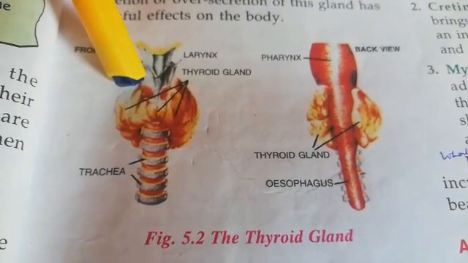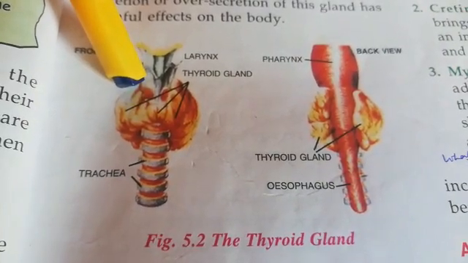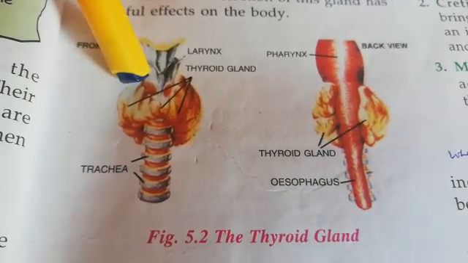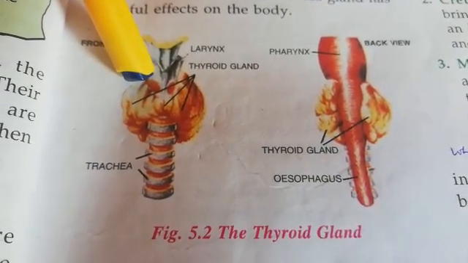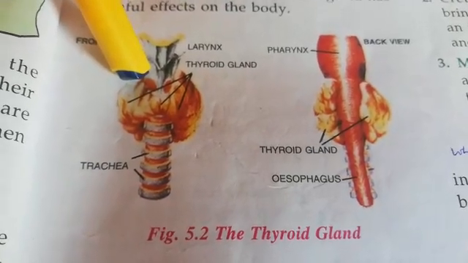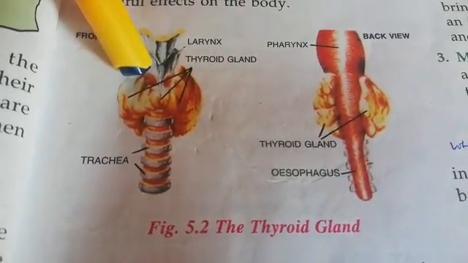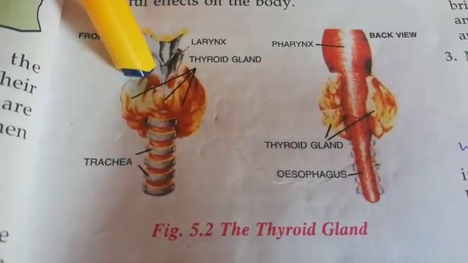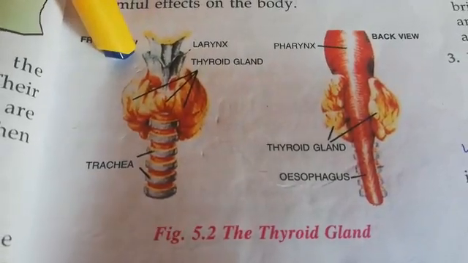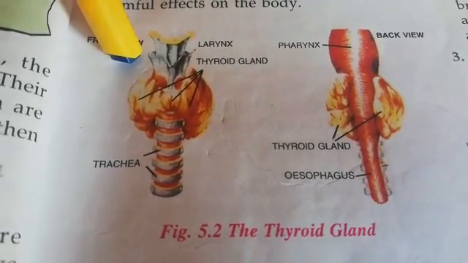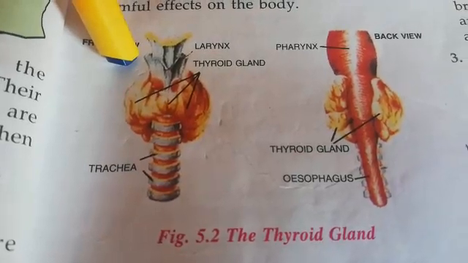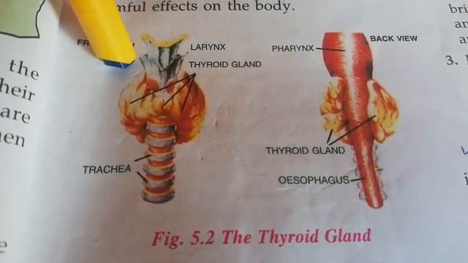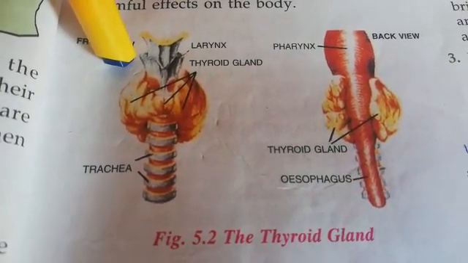Okay, when you have insufficient secretion of thyroxine, then what will happen? You will have simple goiter. Simple goiter is where enlargement of the thyroid gland takes place. In Hindi it is called ghinga. You'll find some people whose neck is swollen in front, and it is because of insufficient iodine in your daily diet. So how will you increase the iodine in your daily diet? By having iodized salt, because iodine is required in a very small quantity in our body. Okay, and this iodine is needed for the production of thyroxine.